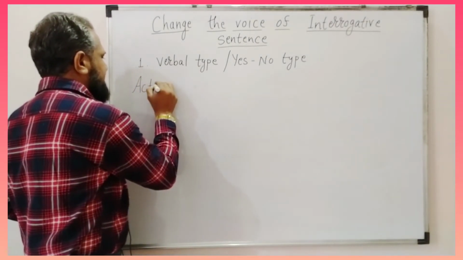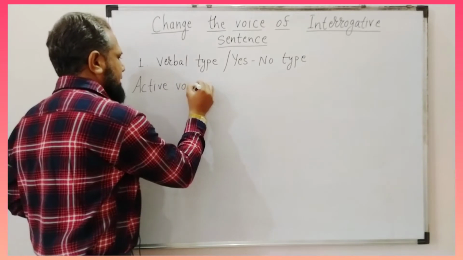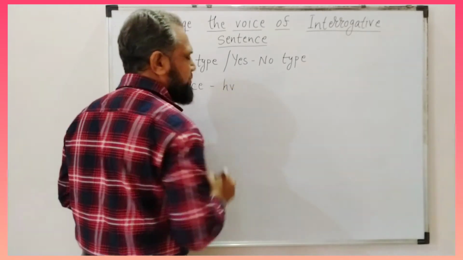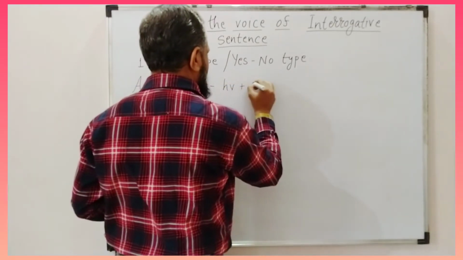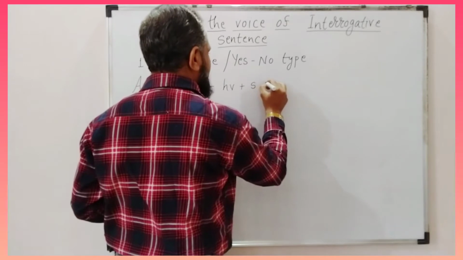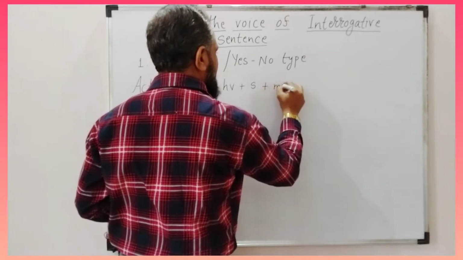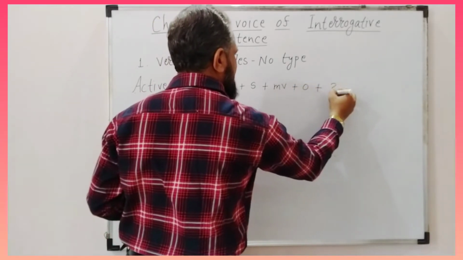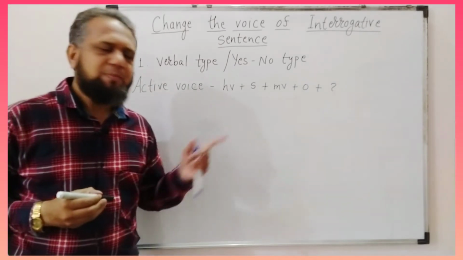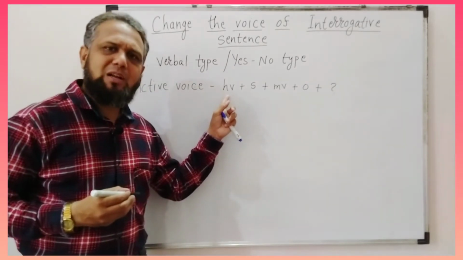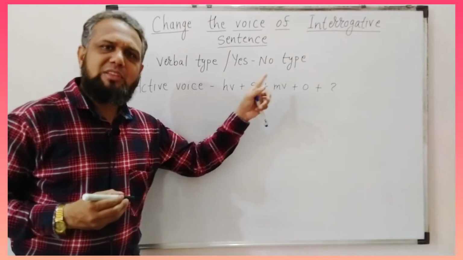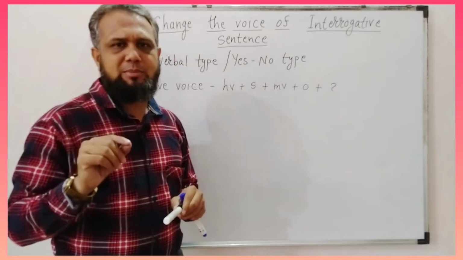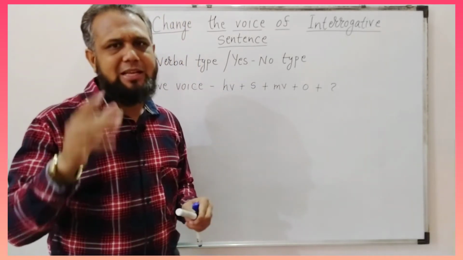The formula of active voice is helping verb plus subject plus main verb plus object plus question mark. So the sentence starts with the helping verb, thereafter comes the subject, thereafter main verb, thereafter object, and in the last there will be question mark, and the remaining sentence can be at any place.